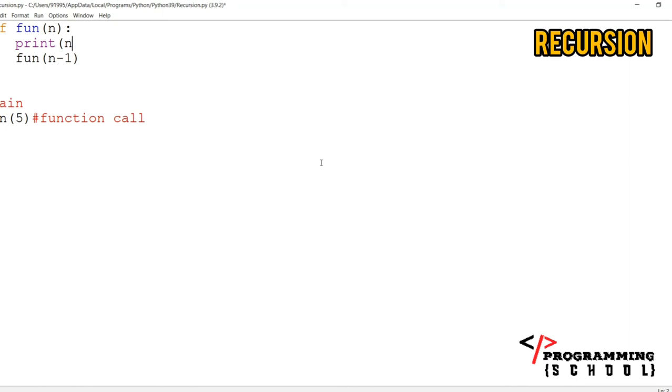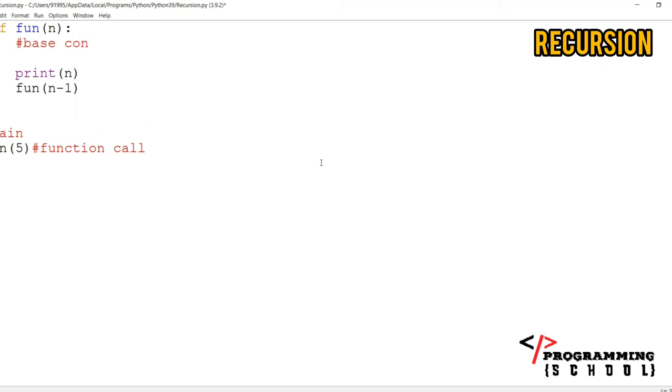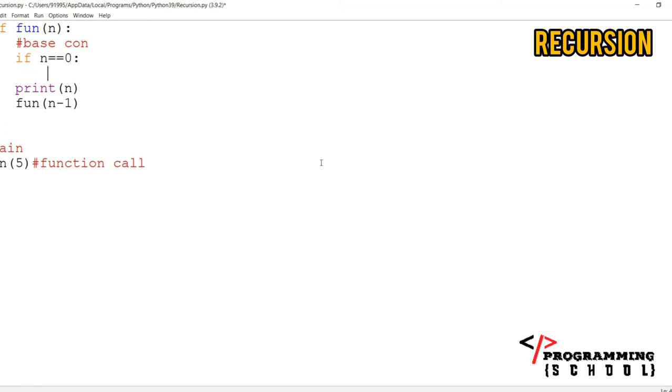Now whenever we are going to write any recursion program, you have to write the base condition, in any programming language. What is the base condition? It is where I'm going to stop this recursion, the break condition. Here I'm going to write if n is equal to 0, I have to stop it with a return. I'm not writing anything, just simply a return statement like that.